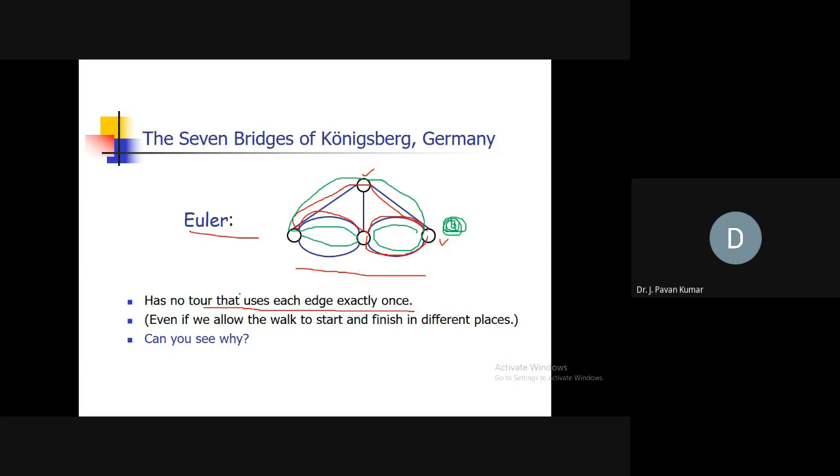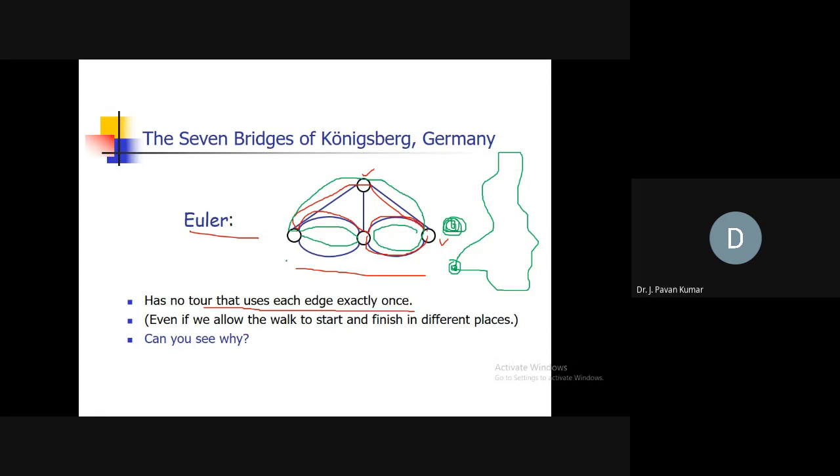Tour means we start from one place and come back to the same place, yes or no? Tour means we start from our home, let us say, visit all the places and come back to the place where we started. That is called a tour, right? So that kind of tour is not present in this Königsberg bridge problem, which he observed first.